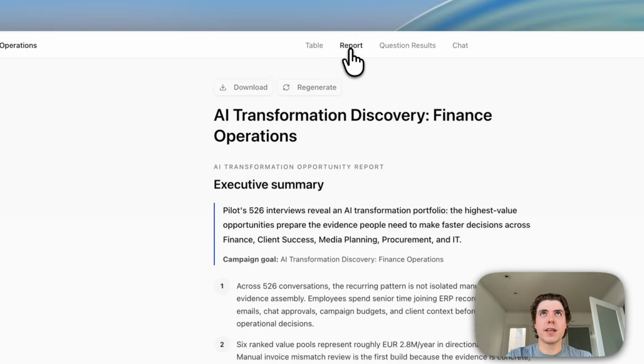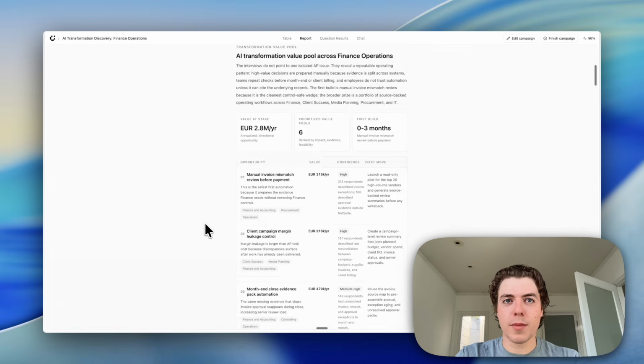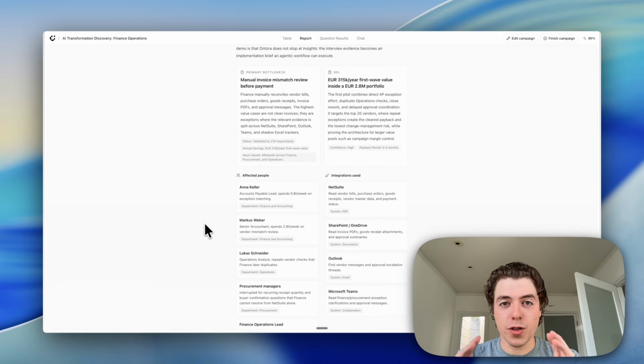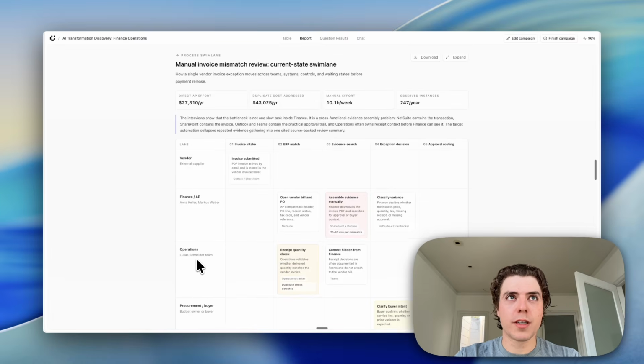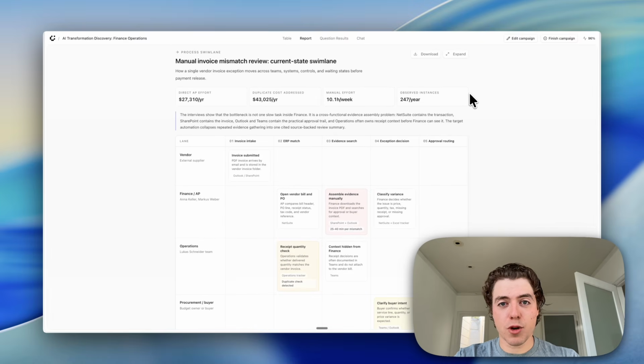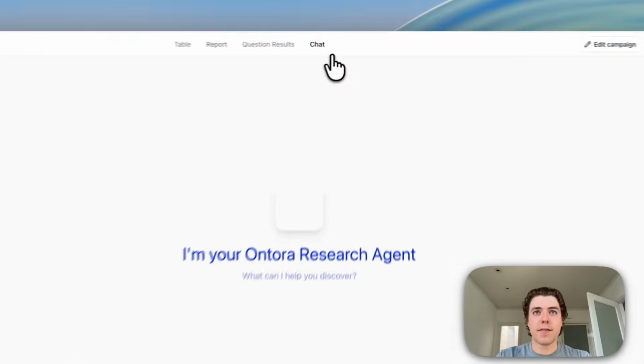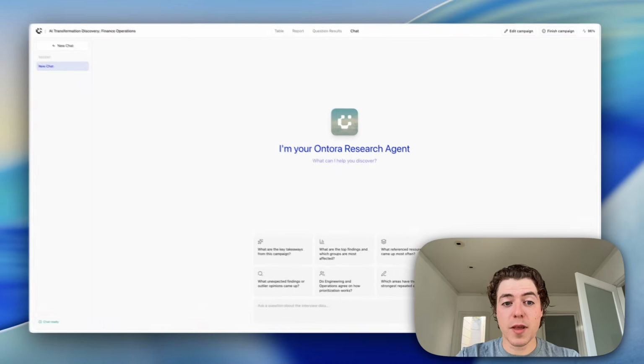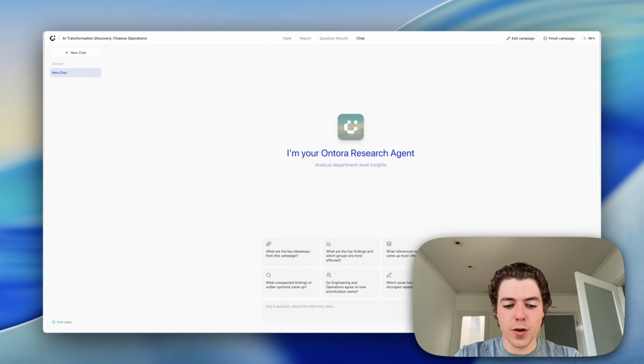And now it gets really interesting if we look at the report. Here the agent created a McKinsey level report and details everything that's currently going on in your organization. It also created, for example, this swim lane chart detailing the process the finance department has to go through. And if I have any additional questions, I can simply type them in the chat. For example, I want to know what are the highest ROI use cases that we should focus on.